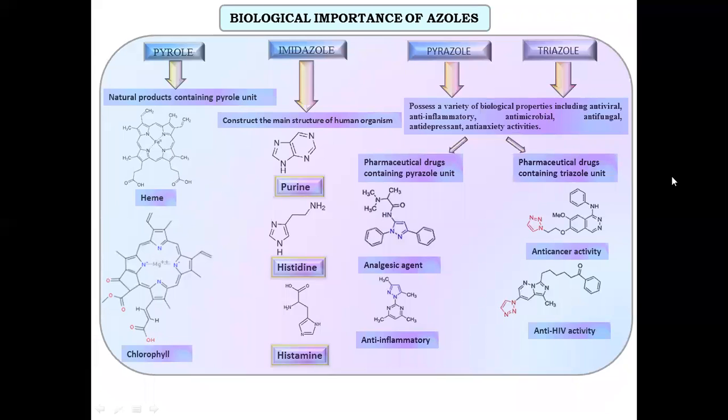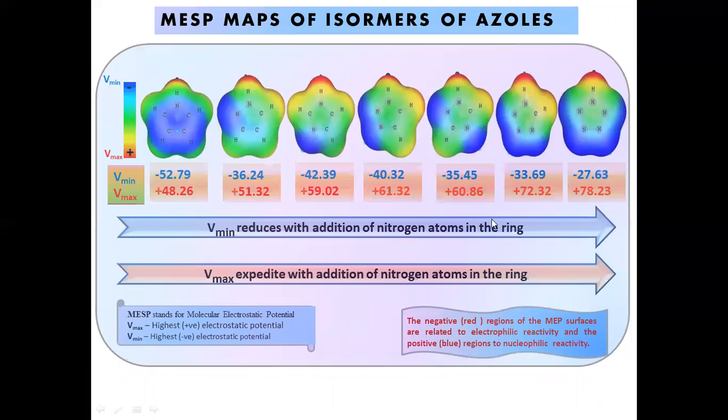We have selected azoles because azoles have extensive biological importance. There are many natural products that contain the pyrrole unit, for example heme and chlorophyll. Imidazole constructs the main structure of the human organism. It exists in purine and many amino acids such as histidine and histamine. Pyrazole and triazole possess a variety of biological properties including antiviral, anti-inflammatory, antimicrobial, antifungal activities. These are some examples of pharmaceutical drugs that contain the pyrazole unit.